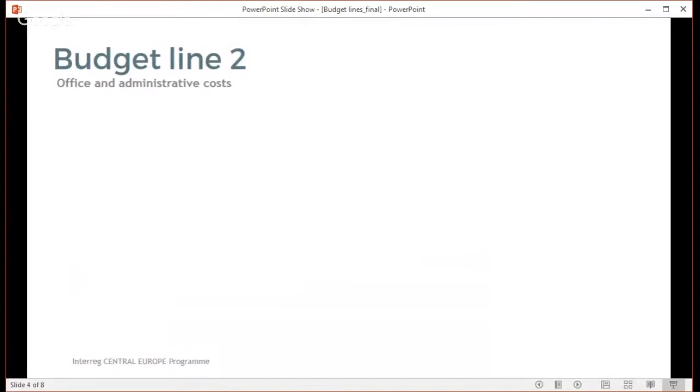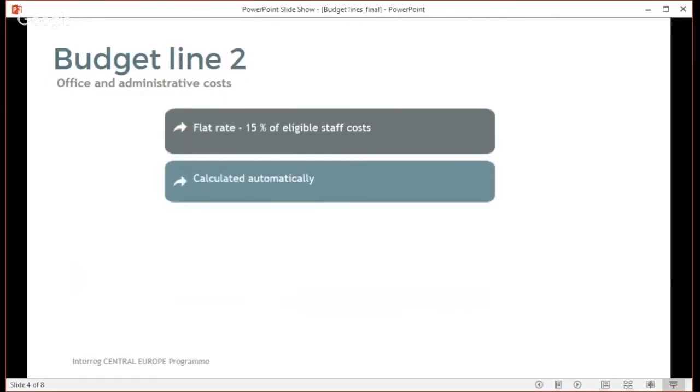Next is budget line 2, office and administrative cost. This budget line covers operating and administrative expenses of the project partners that are necessary for the implementation of the project. A very easy budget line. It is a simplified cost option, 15% flat rate automatically calculated from the eligible direct staff cost budget. This budget line is set to be 15% flat rate on the program level, so you cannot choose to use real costs in this budget line instead, or not to use this budget line at all.